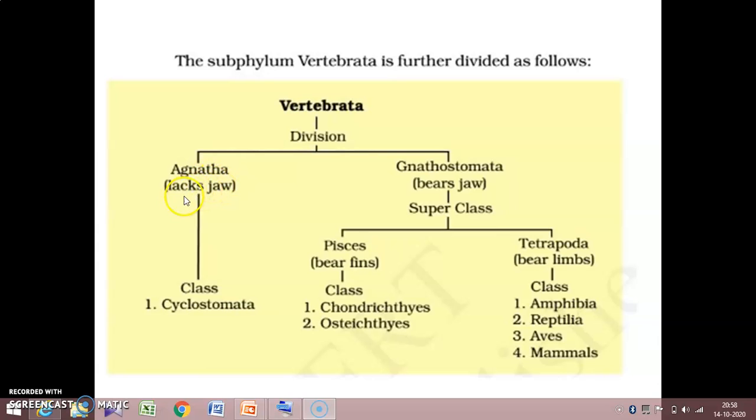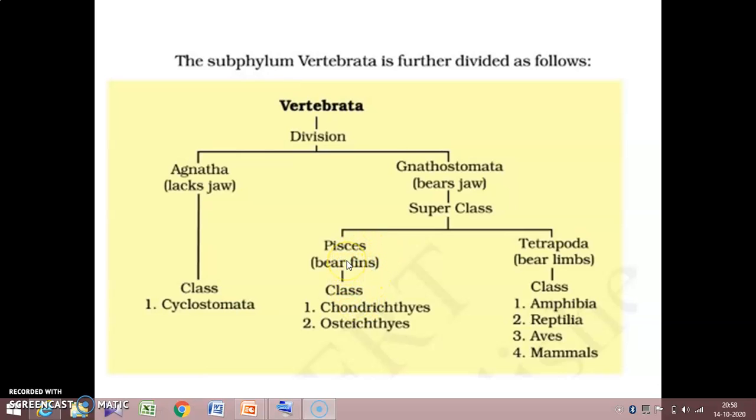Agnatha means the animals who lack jaws, whereas Gnathostomata means those animals that bear jaws. In Agnatha, only class Cyclostomata is there, whereas Gnathostomata is divided into superclass Pisces, that is fishes, and superclass Tetrapoda. Tetrapoda means four limbs. Tetra means four, pods means limbs. Okay.